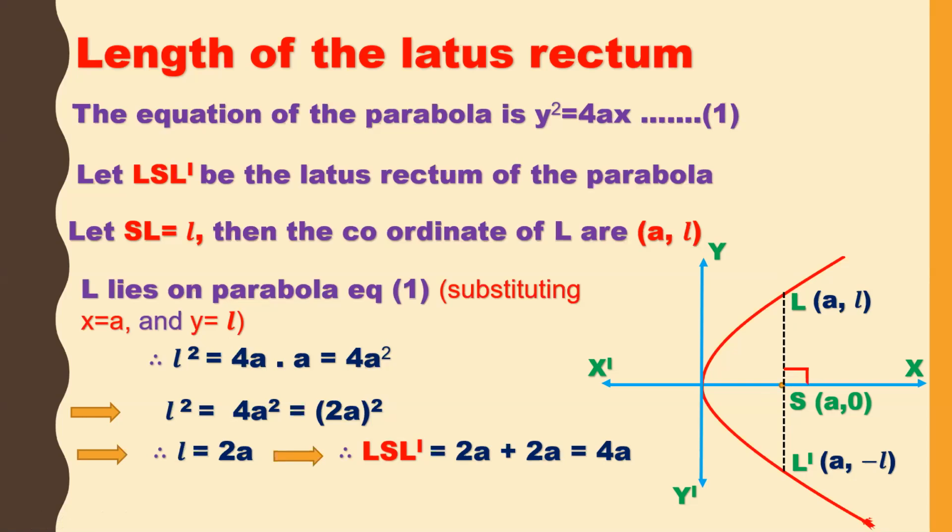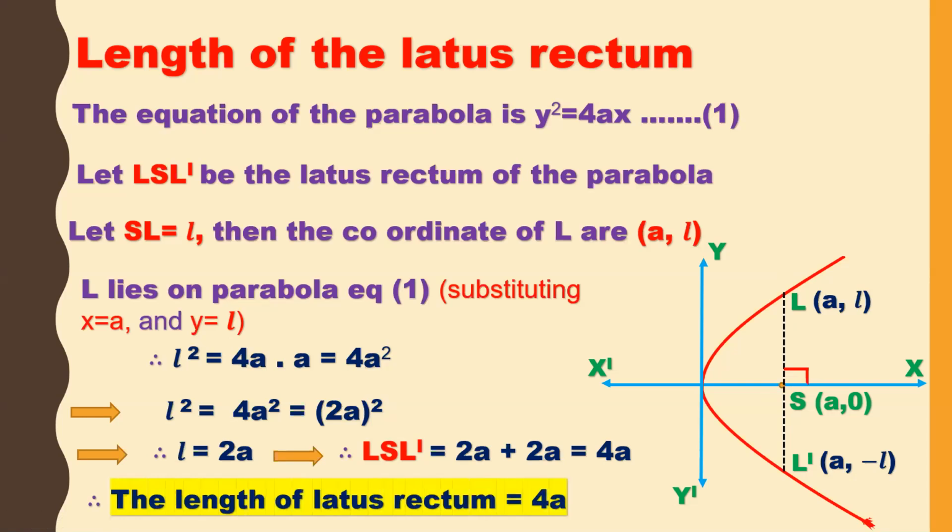So the total LSL dash, which is the length of the latus rectum, we got as 4a. That means in any equation of parabola y square is equal to 4ax, what is 4a? 4a represents the length of the latus rectum. So therefore, the length of the latus rectum is equal to 4a.